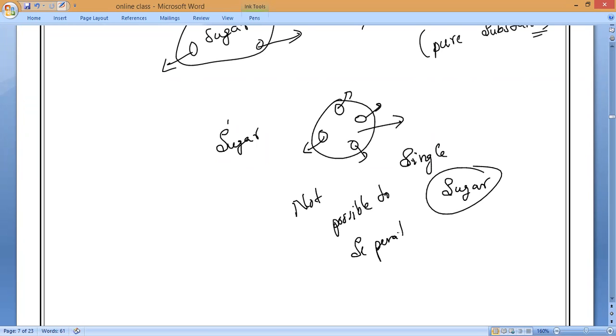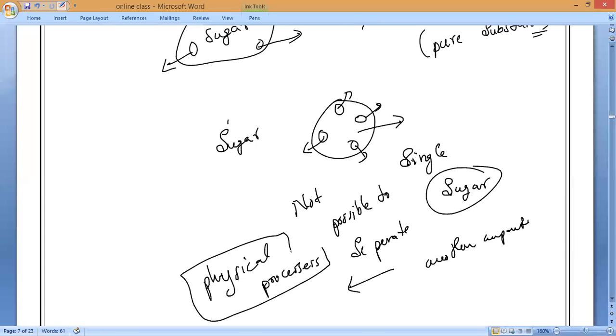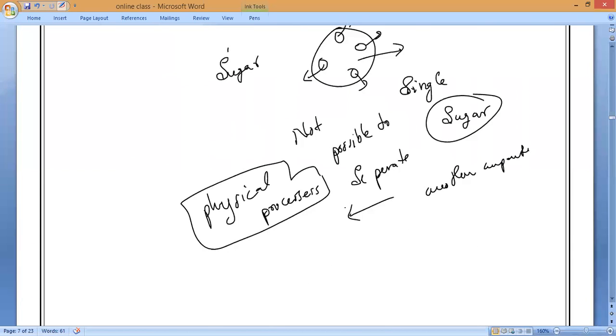So another component by which process? Physical process or chemical process? Only physical process. No chemical process will be involved. Whatever we are studying in this chapter, all are physical processes only. Please note it down. By chemical process, we can separate the compounds, but in this chapter we are separating mixtures. So it is not possible to separate any other substance from compounds by using a physical process.